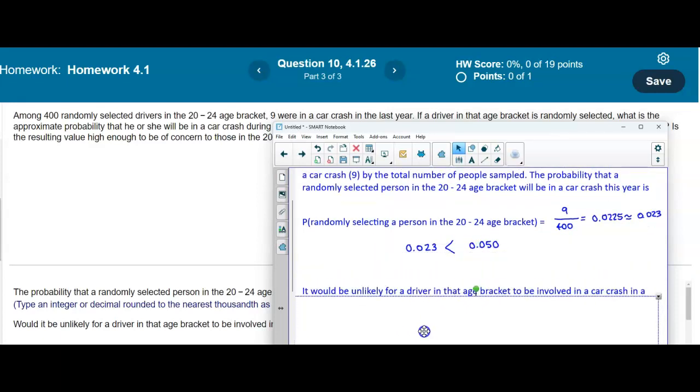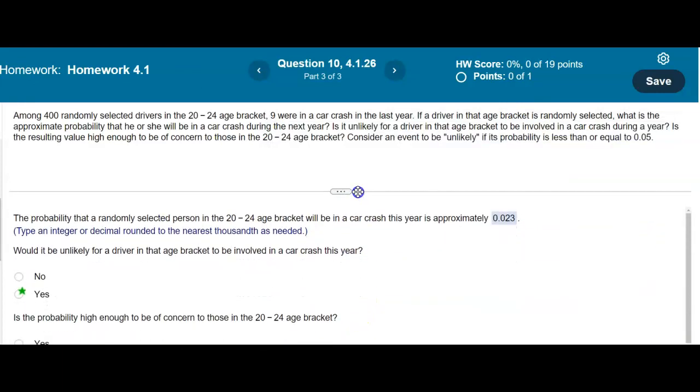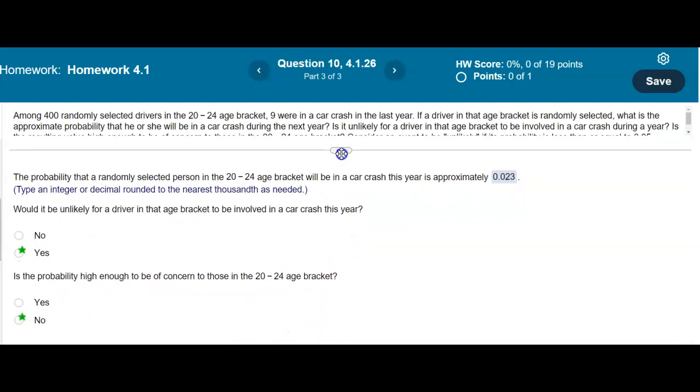So we would say the following. It would be unlikely for a driver in that age bracket to be involved in a car crash in a year because the probability was less than 0.05. So the probability is not high enough to be of concern to those in the 20 to 24 age bracket because it suggests that it was an unlikely occurrence. So therefore, we would say, first of all, yes, would it be unlikely for a driver in that age bracket to be involved in a car crash this year? We would say yes. And then, is the probability high enough to be of concern to those in the 20 to 24 age bracket? We would say no.